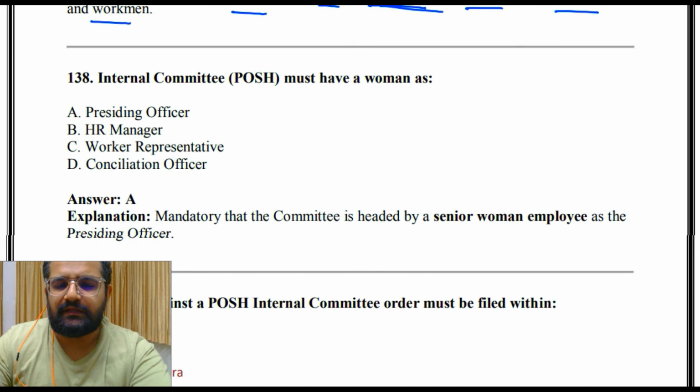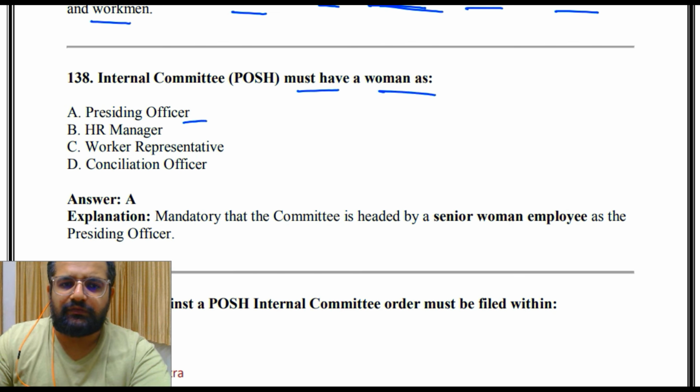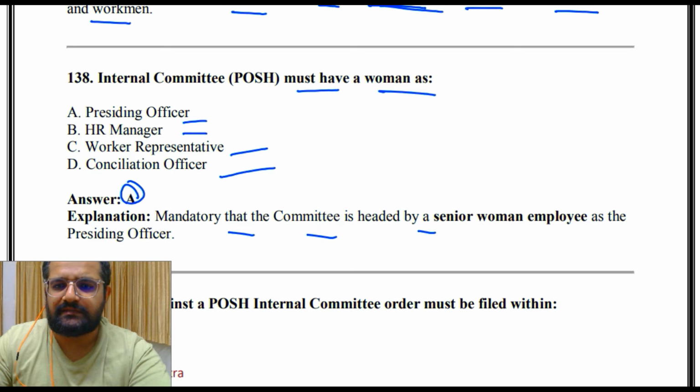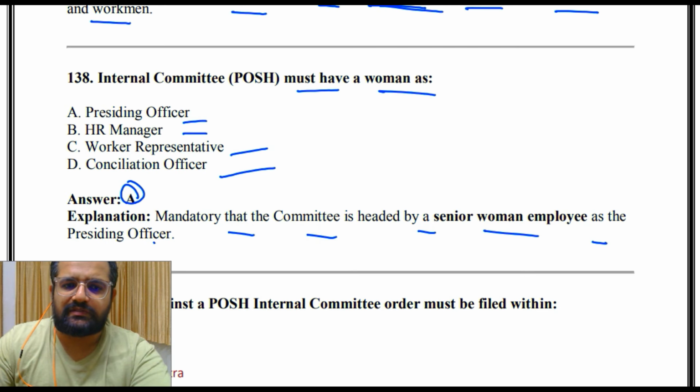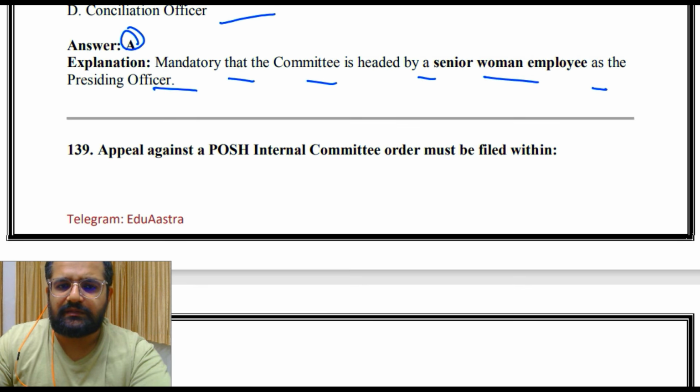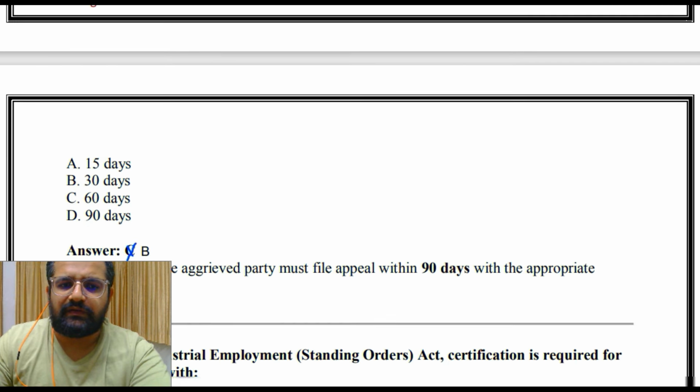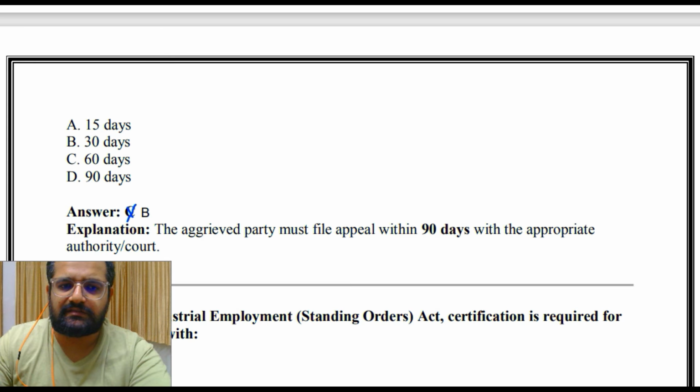Internal committee, POSH, must have a woman as presiding officer, HR manager, worker representative, conciliation officer. So the answer is A. It is mandatory that the committee is headed by a senior woman employee as presiding officer. Appeal against a POSH internal committee order must be filed within 15 days, 30 days, 60 days, 90 days. So answer is B, that is 30 days.